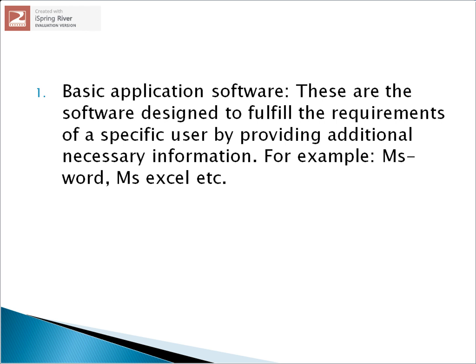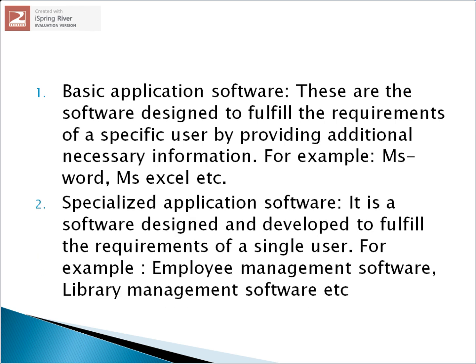Now first we will discuss about basic application software. These are the software designed to fulfill the requirements of a specific user by providing additional necessary information. For example, MS Word, MS Excel, etc. These are the examples of basic application software. Second type of application software is specialized application software. It is a software designed and developed to fulfill the requirements of a single user. For example, employee management software, library management software, etc.